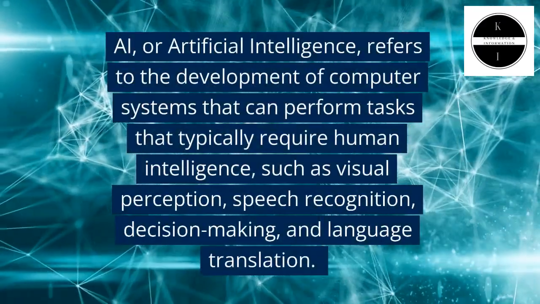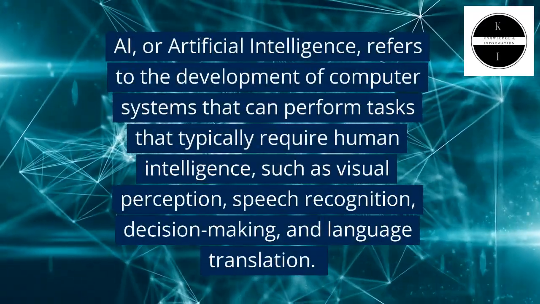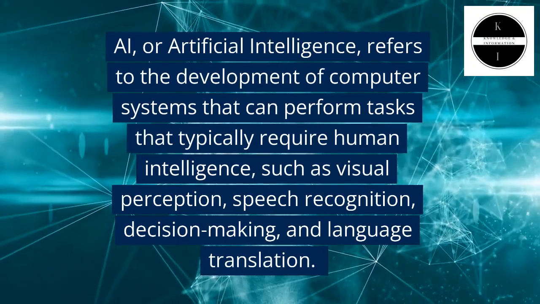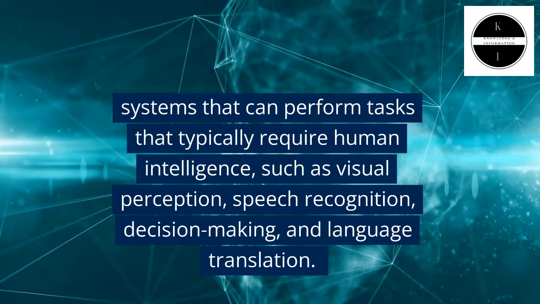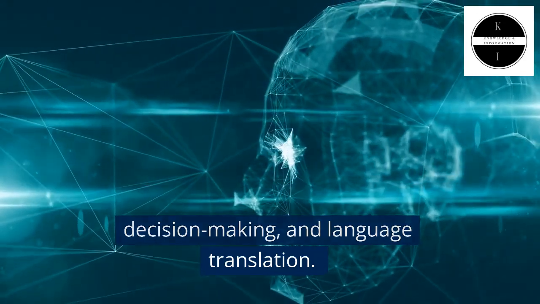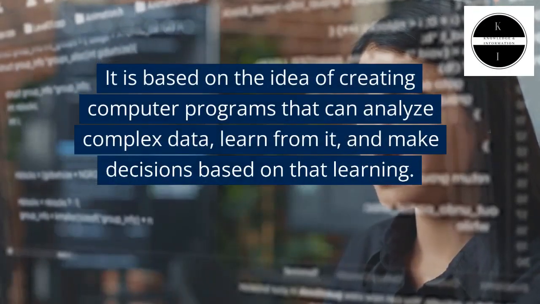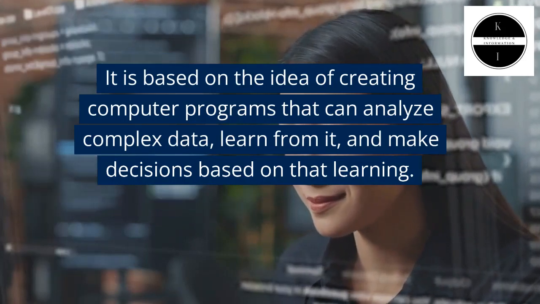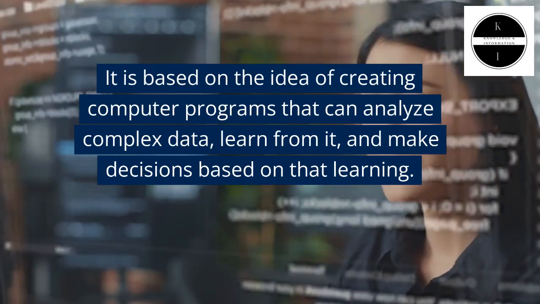What is AI? AI, or artificial intelligence, refers to the development of computer systems that can perform tasks that typically require human intelligence, such as visual perception, speech recognition, decision-making, and language translation. It is based on the idea of creating computer programs that can analyze complex data, learn from it, and make decisions based on that learning.